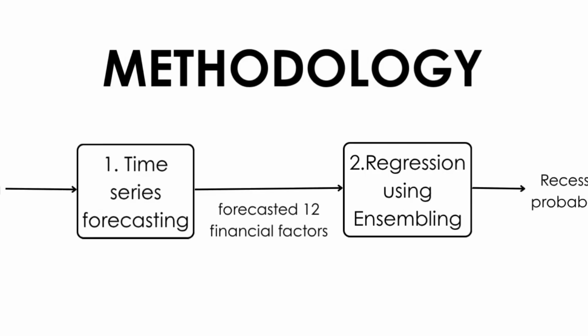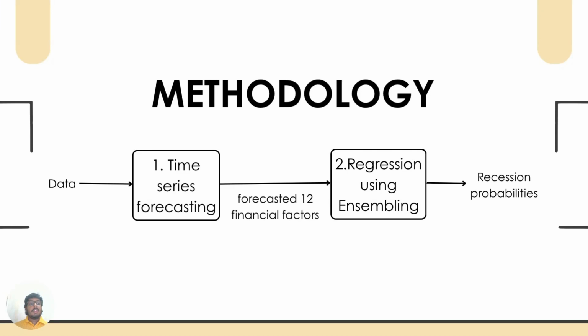Thank you. Hi, I'm Vihan. I'm going to talk about how we implemented the ML pipeline. We implemented the ML pipeline using two major steps: time series forecasting and regression using an ensemble. We fetched data for the time series forecasting step and predicted 12 financial indicators for the current month. Then we fed that data into the regression ensemble part and predicted the current recession probabilities.